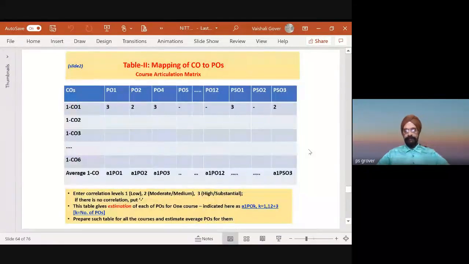Now here is the mapping. I shared with you the mapping, numerical numbers. Now please see here. This table gives estimation of each of POs for one course. क्योंकि एक कोर्स है ना, एक कोर्स को सब PO में मैप करना है.